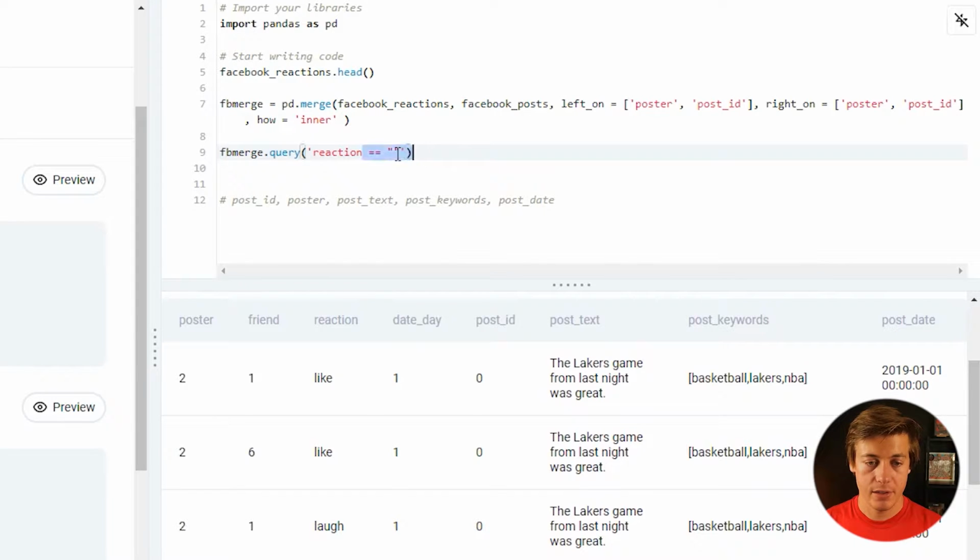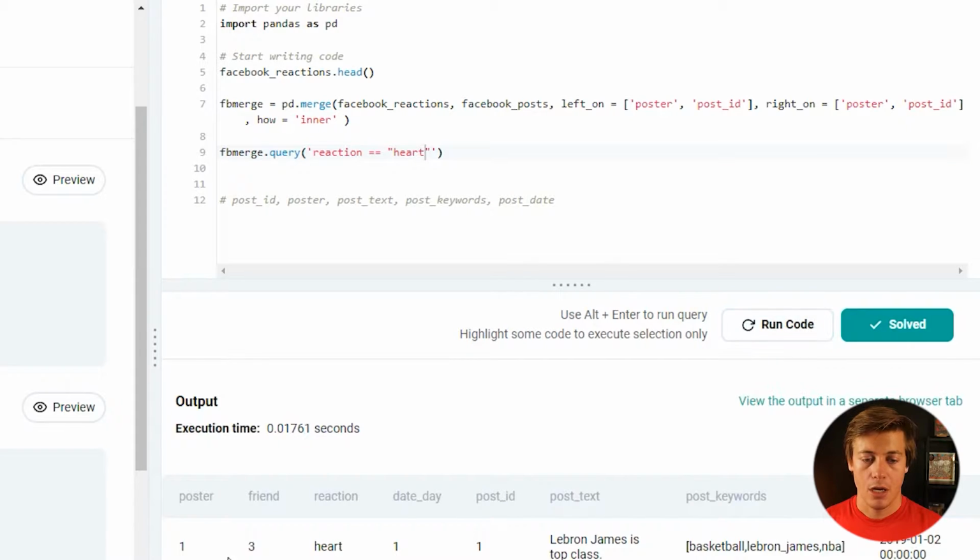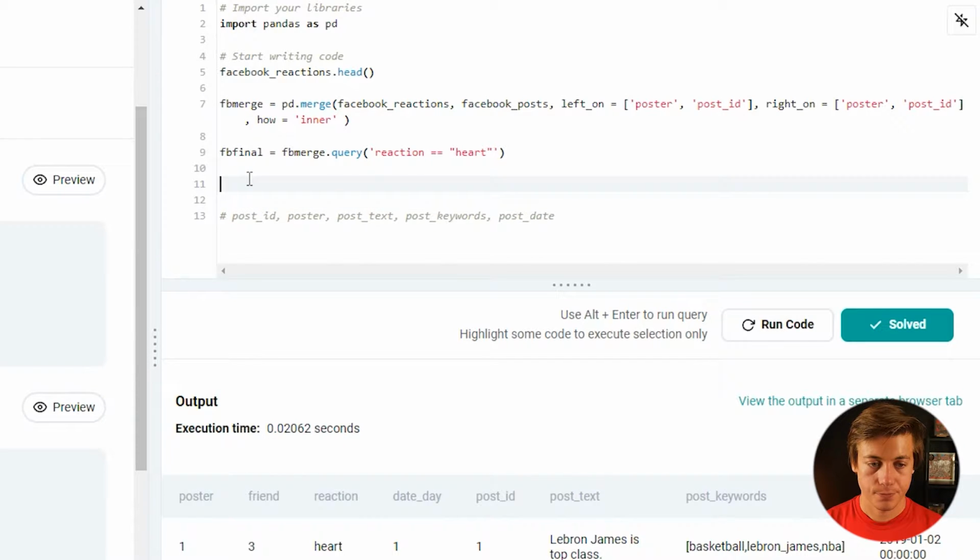So now if we see this on here and run it, we have 2, but these are the same, right? The only difference is the friend that hearted it. So you can see that. So what we could do now is specifically grab what we want. So I'm going to name this data frame FB final equals that. And now what I'm going to do is FB final, and I'm just going to grab all this that we needed earlier, right? Put all of that in here.